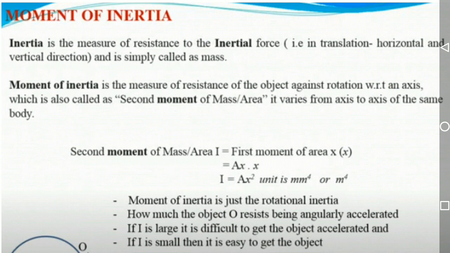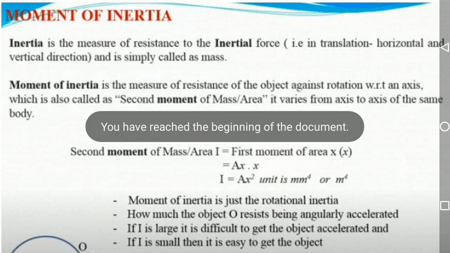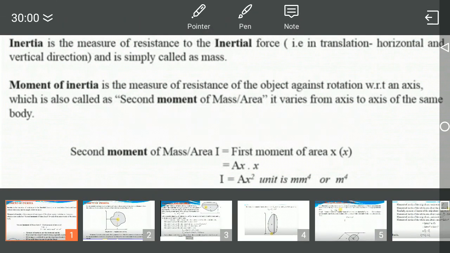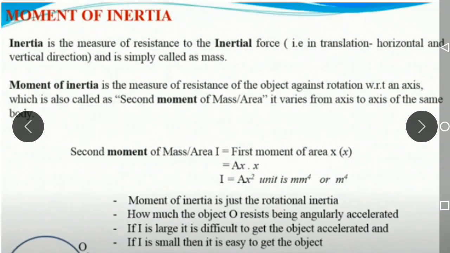Now you are coming across the words moment of inertia together. The moment of inertia is nothing but the resistance offered by an object against rotation. We are not considering any horizontal or vertical direction. Here it is the resistance offered against the rotation with respect to an axis.